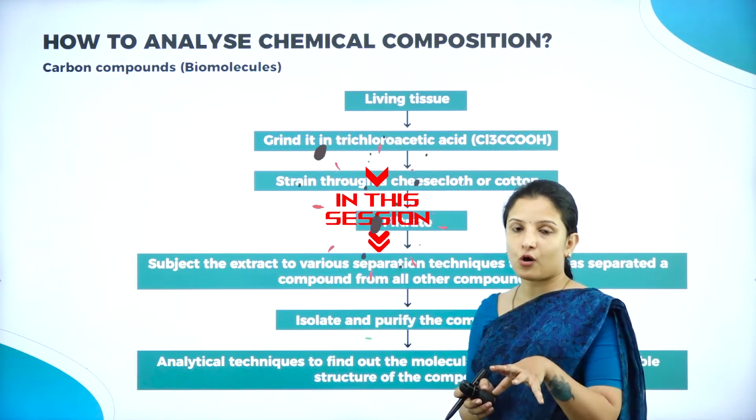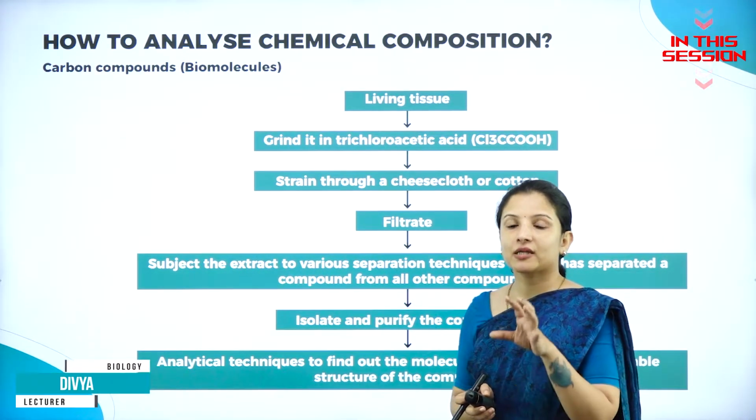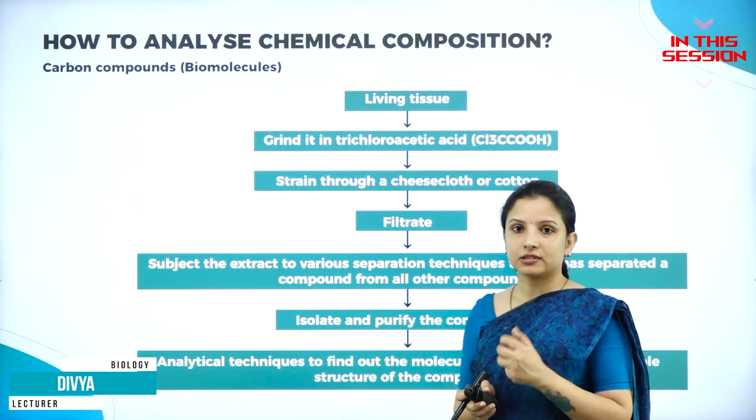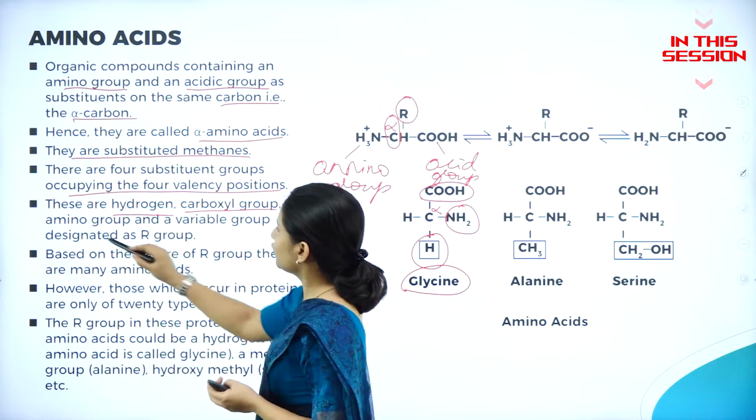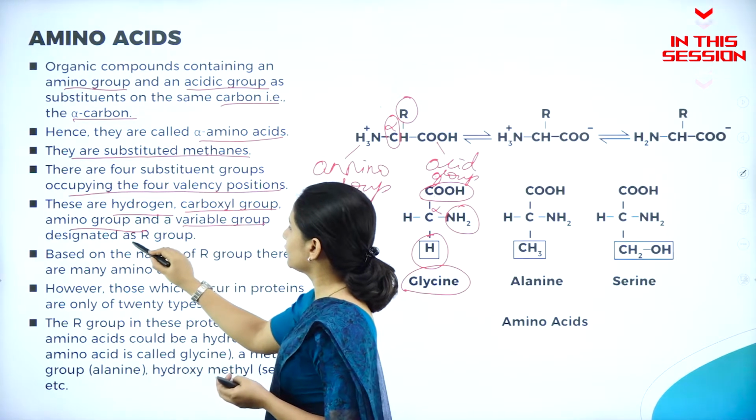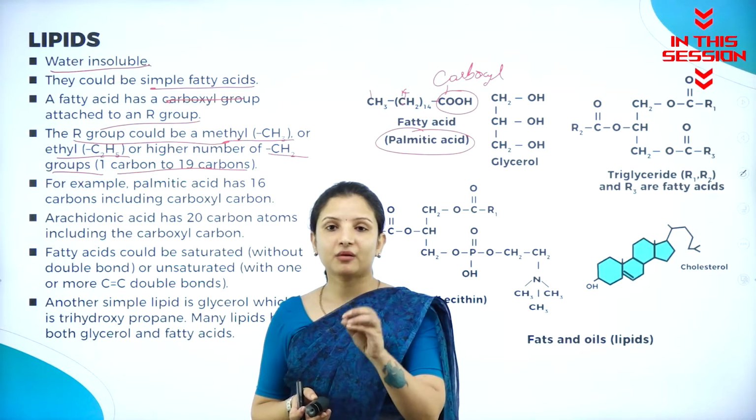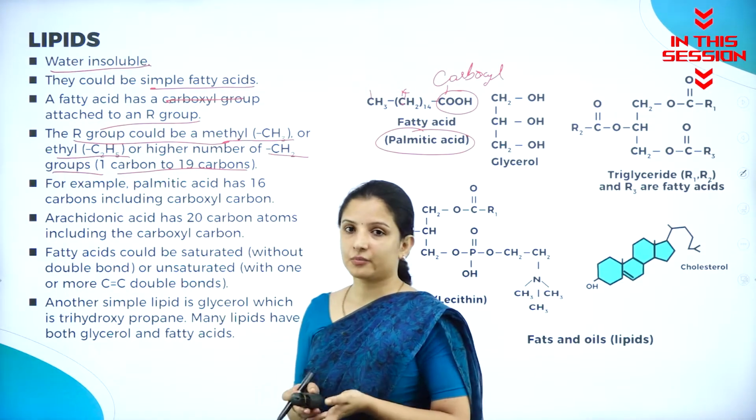Biomolecules, those compounds which have a molecular weight less than 1000 Dalton. They are nothing but the biomolecules. Hydrogen, carboxyl group, amino group and a variable group designated as the R group. The lipid molecules are mainly made up of about 1 to 19 carbon atoms.